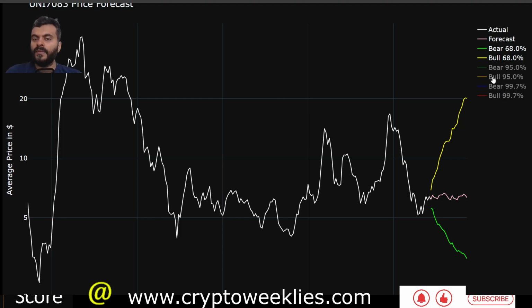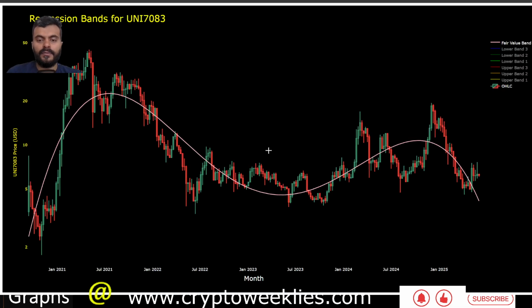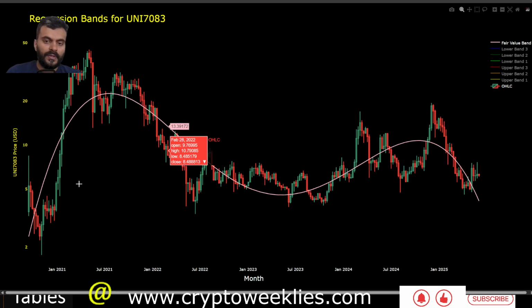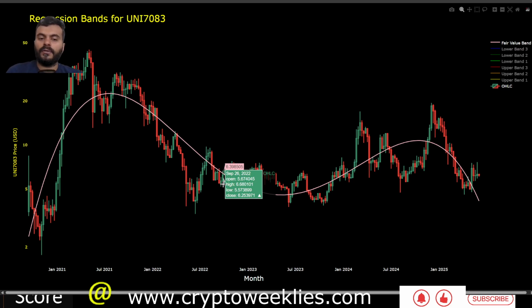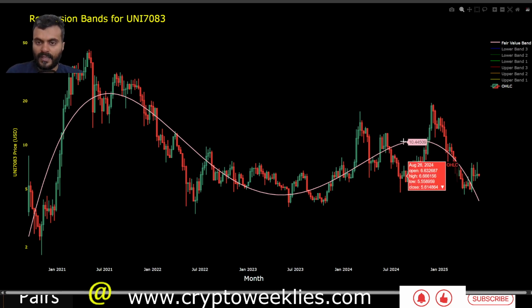If we were to look at the 2 standard deviation case, that model is right now not functional. That is because of the series of higher highs and higher lows. Again, the probability that the prices stay within the 1 standard deviation range is much higher over the next 6 months. If we were to look at the regression based fair value, it's coming down. That is the non-linear aspect of the model where it tries to fit the momentum in the bear market with a decline in the fair value, the pink line, and an upswing in the bull market.